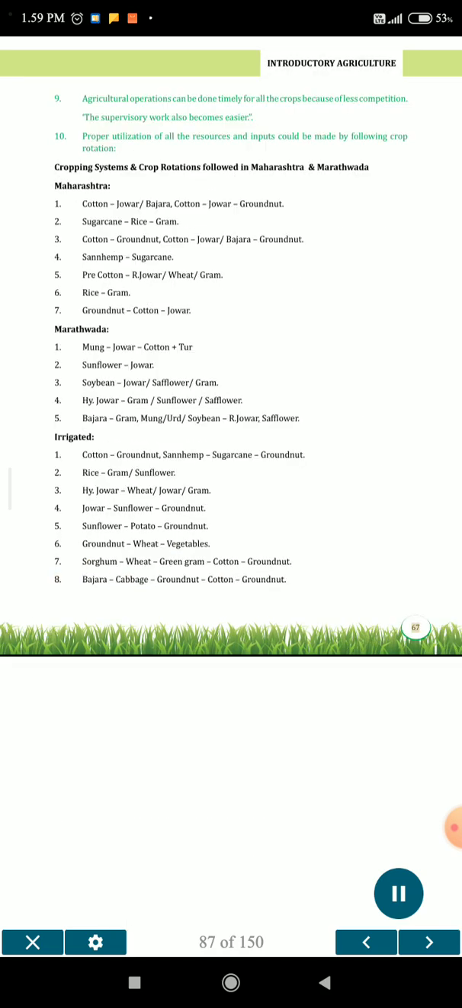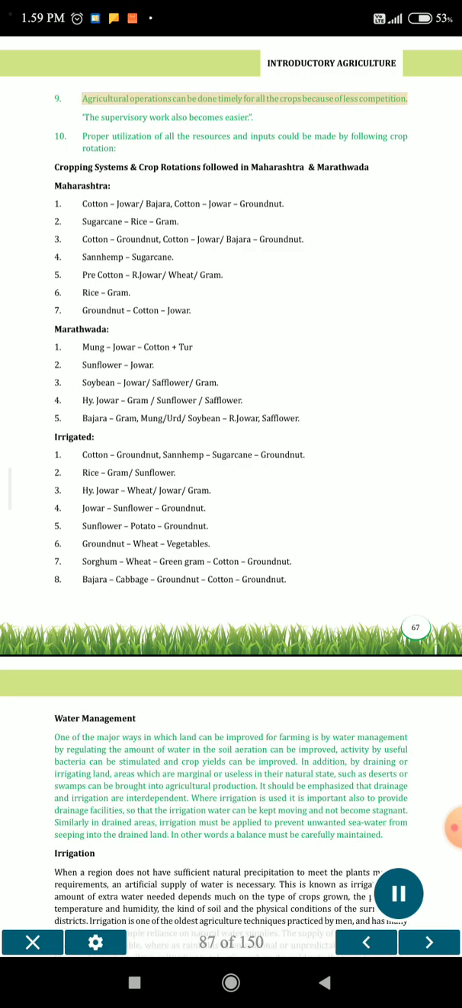9. Agricultural operations can be done timely for all the crops because of less competition. The supervisory work also becomes easier. 10. Proper utilization of all the resources and inputs could be made by following crop rotation.